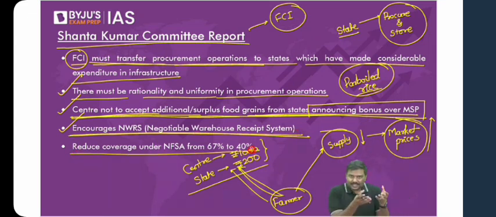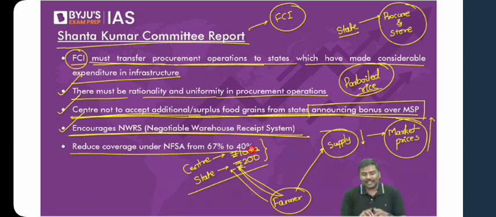Right. Logic should be self-evident here. 67% coverage means what? Food subsidy bill of government of India is very high. Don't you think you will end up covering some of the people who should not be covered? You're covering 67% of population. Don't you think you're covering certain population which doesn't require this kind of assistance? Right, and this is a fact. A lot of corruption is there in the system. People who are not supposed to be covered are getting covered under NFSA.